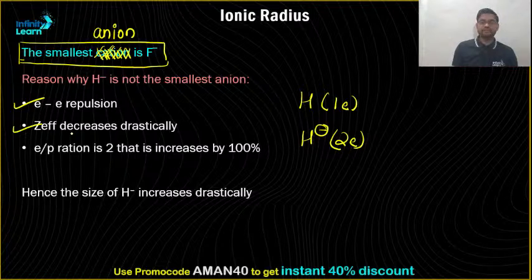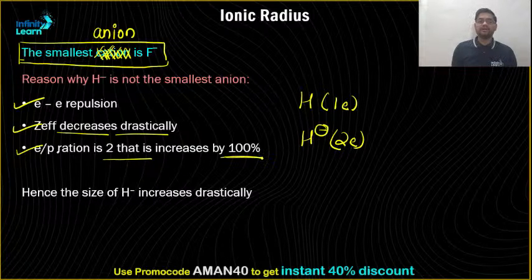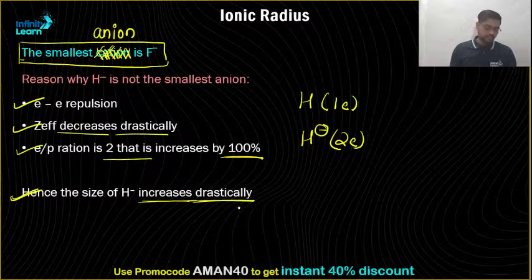Second, effective nuclear charge decreases drastically, because since the repulsion has become double, its effective nuclear charge will decrease drastically. Last, electron to proton ratio is twice, that is 100%. And that is the reason why H minus ion's size increases drastically. Okay, clear? Sure? Got it? Any doubts, any difficulties?